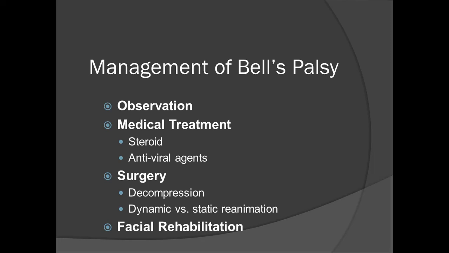The surgical treatment involves the nerve decompression. It relieves pressure on the nerve fibers and thus improves the microcirculation of nerve. Vertical and tympanic segment of nerves are decompressed. Some workers have suggested total decompression, including labyrinthine segment by post-auricular and middle fossa approach. Those patients who have an electroneurography showing degeneration of more than 90% of fibers and electromyography showing no response, those patients are good candidates for facial nerve decompression.